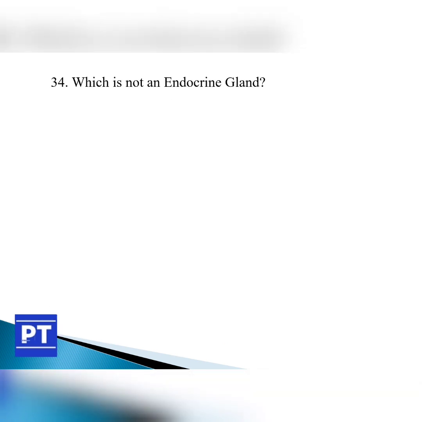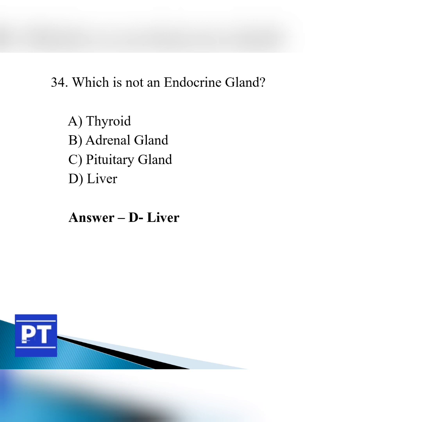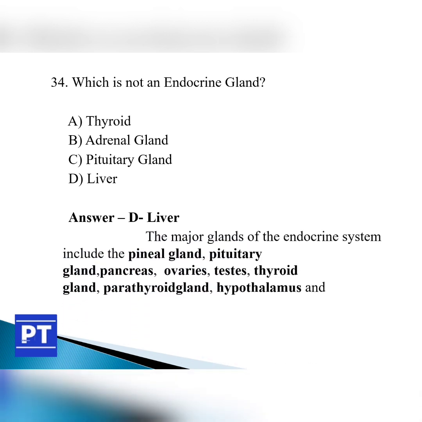Question number 34. Which is not an endocrine gland? Option A thyroid, option B adrenal gland, option C pituitary gland and option D liver. The answer is option D liver.